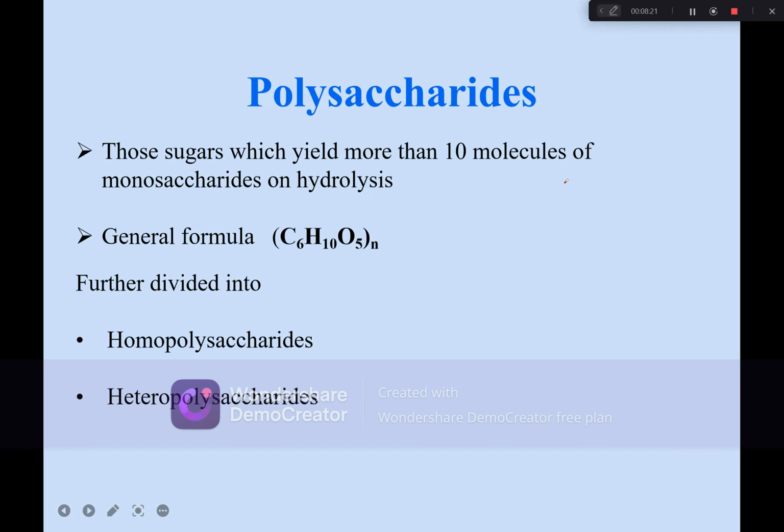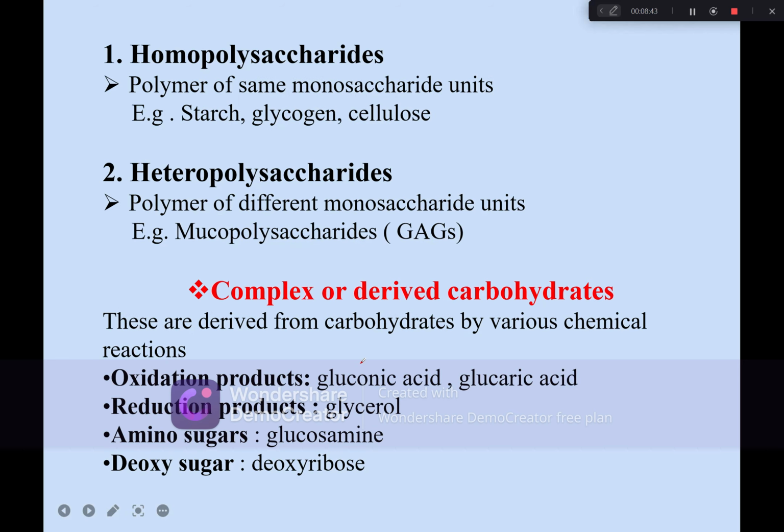And if it is more than 10, then it comes to the fourth class of classification on the basis of number of subunits, that is polysaccharide. Those sugars which yield more than 10 molecules of monosaccharides are known as polysaccharides. The general formula is given here, and they are further divided into homopolysaccharides and heteropolysaccharides. Homopolysaccharide is a polymer of the same monosaccharide unit. Like this is one subunit, this is another subunit, this is another subunit.